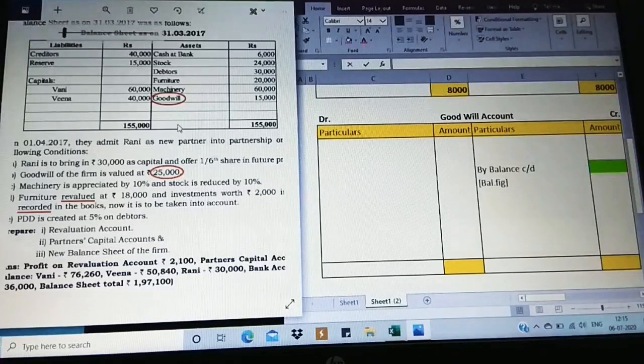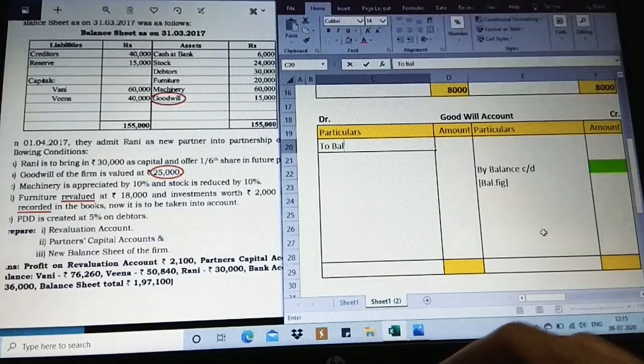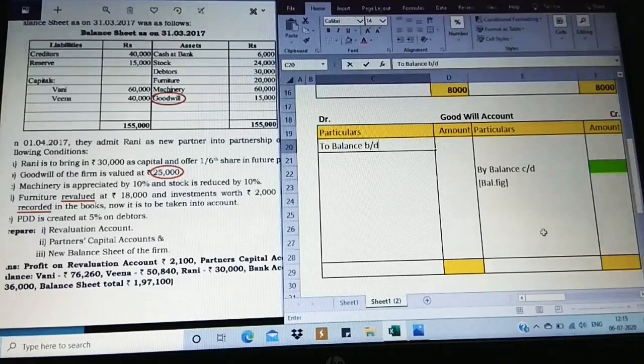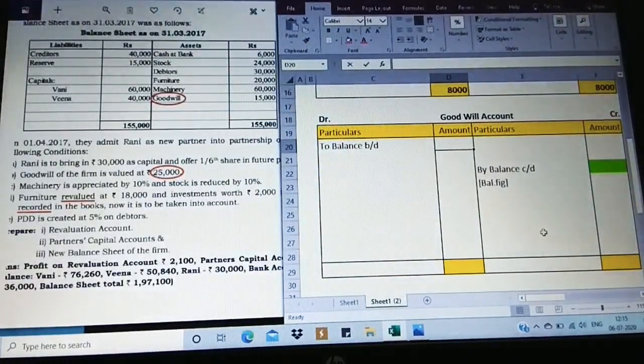From the question, observe on the asset side, goodwill. This is going to be treated as opening value. So what I'm going to do is take it on the debit side as balance brought down. Observe, because it is on the asset side, credit side, I'm posting it on the debit side. This is the main thing which we need to know. Posting will always be on the opposite. So 15,000 is the opening value.